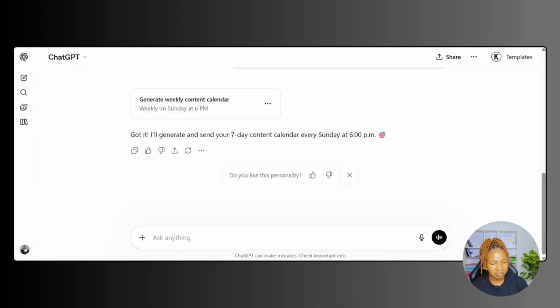If for any reason I want to delete the task, I can always come back to the conversation and click on this to delete the task. I can also pause the task, edit the task if I want. So this is how you can convert ChatGPT to your personal operating system. Every Sunday, it sends me a notification of the 7-day content it has provided. I get a notification on my email.